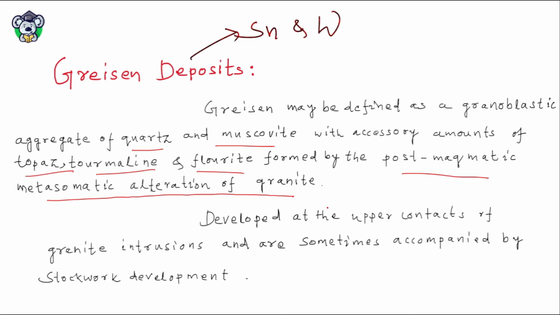Where are these Greisen deposits found? These are found in the upper contacts of the granite intrusions.